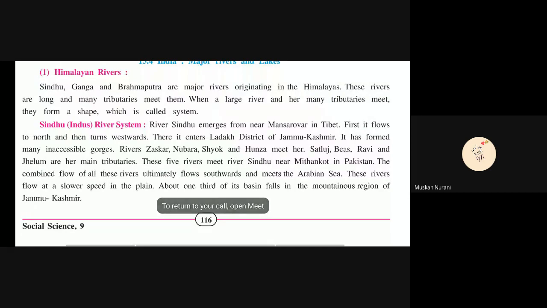Sindhu River system. Sindhu emerges from near Mansarovar in Tibet. It flows to north and turns westward.